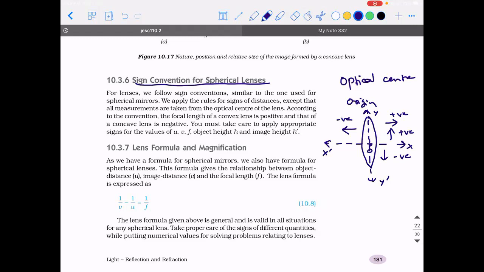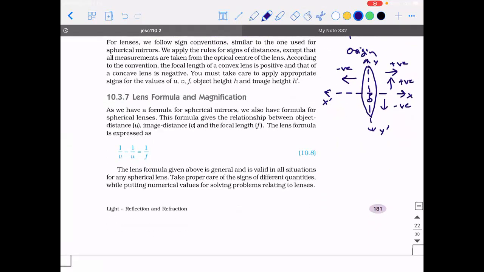Okay. So based on all these things, I just want to tell you 2 things, that always U is negative. Whether you're dealing with a problem of convex lens or a concave lens, the object distance is always negative.